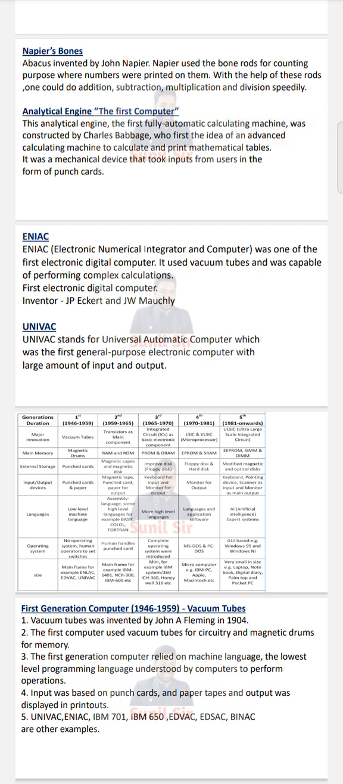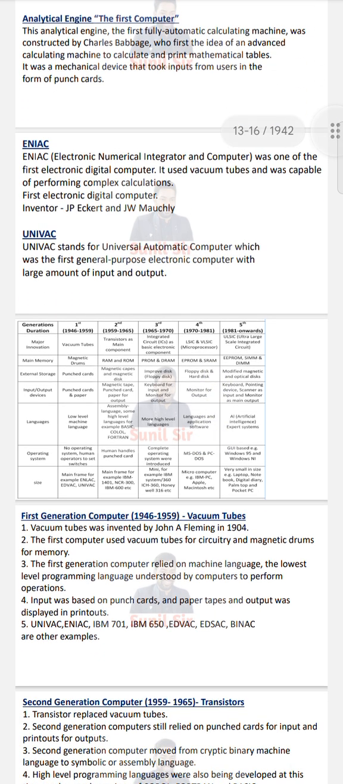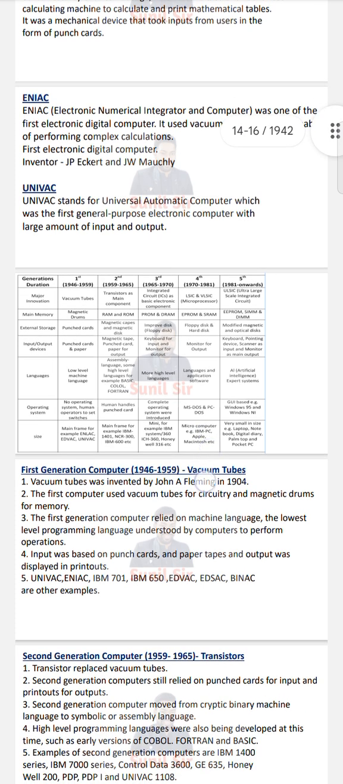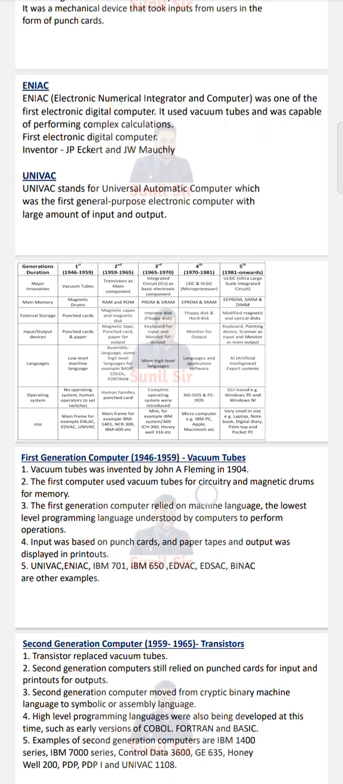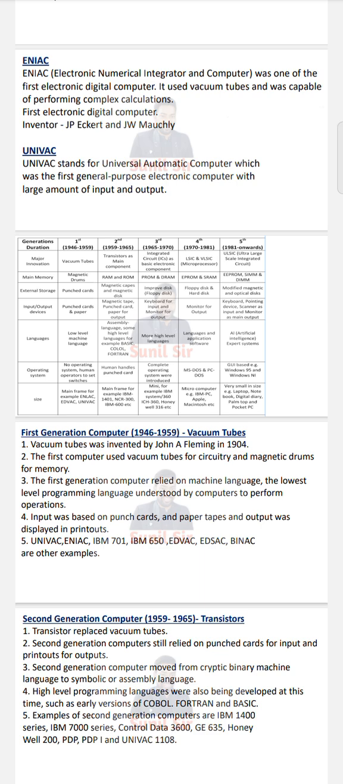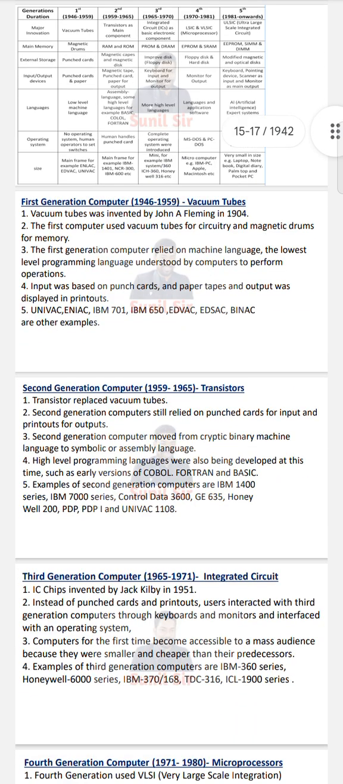The analytical engine, the first fully automatic calculating machine, was constructed by Charles Babbage, who first had the idea of an advanced calculating machine to calculate and print mathematical tables. It was a mechanical device that took input from the user through punch cards. ENIAC, the Electronic Numerical Integrator and Computer, was the first electronic digital computer. It used vacuum tubes and was capable of fast computation. UNIVAC stands for Universal Automatic Computer, which was the first commercial electronic computer.